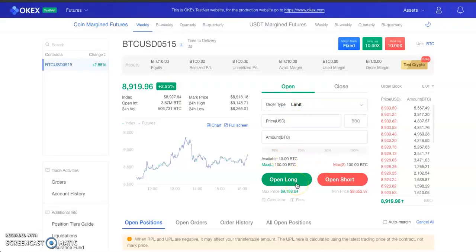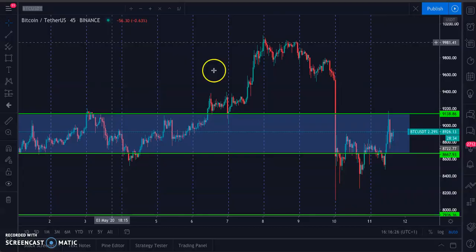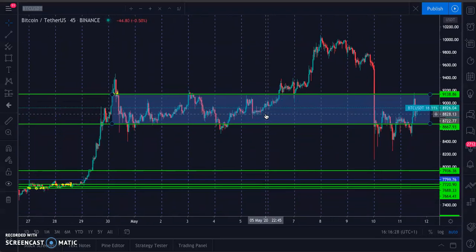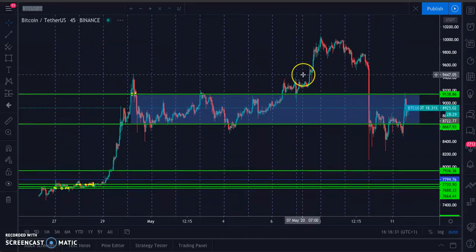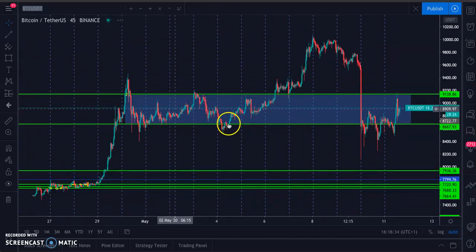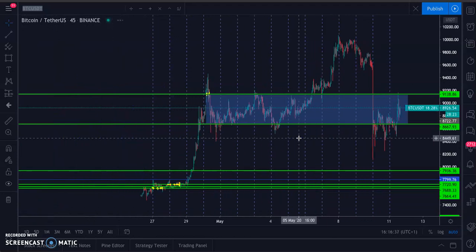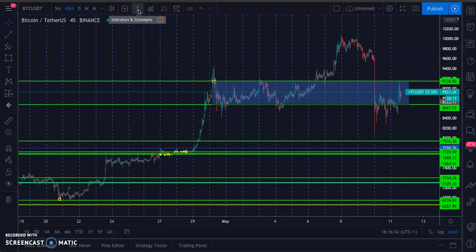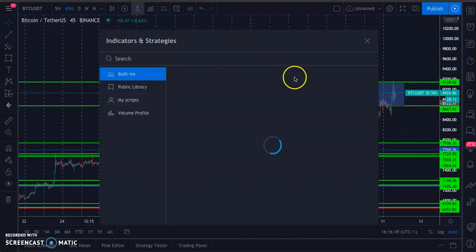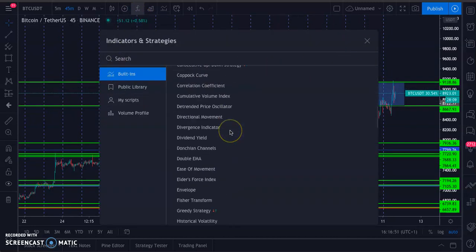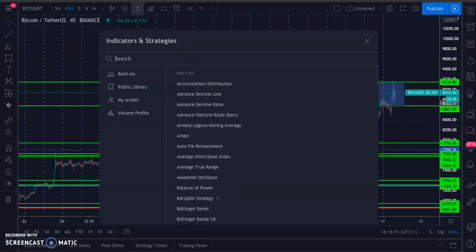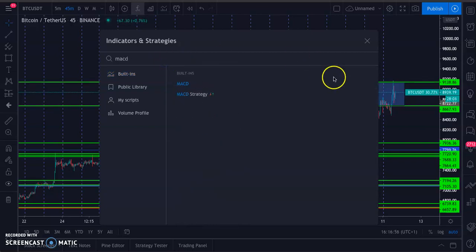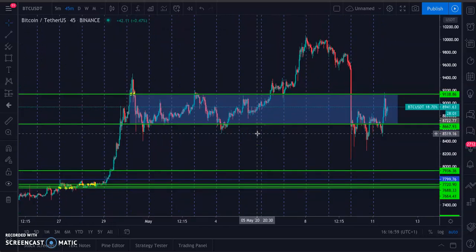So we've gotten 10 BTC to start trading, and then the next thing we need to do is go to the chart and see what the chart is saying. What are the different indicators saying? Now, if you want to learn how to use these different indicators, how to check the chart, there are different indicators and you can compare. So these are the indicators right here. We have a course that will teach you all that. So most of you know about MACD and the rest. We'll teach you all that in that course.